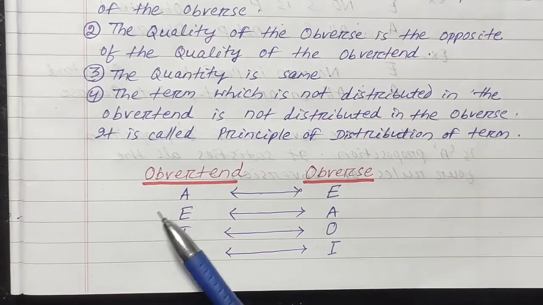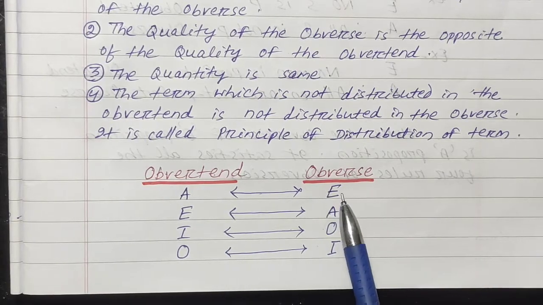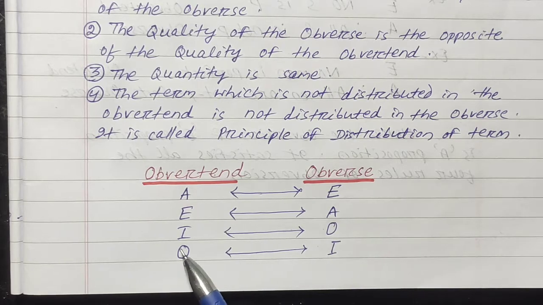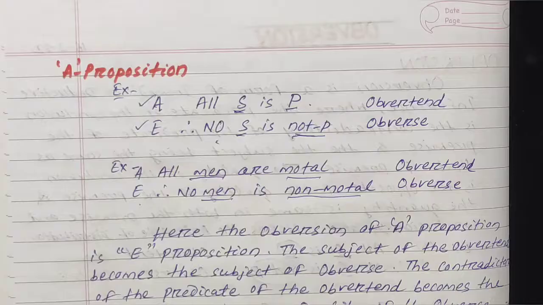Here I have written obvertend and obverse. A proposition's obverse is E proposition, E's obverse is A, I's obverse is O, and O's obverse is I. How is it possible? Let's discuss one by one.